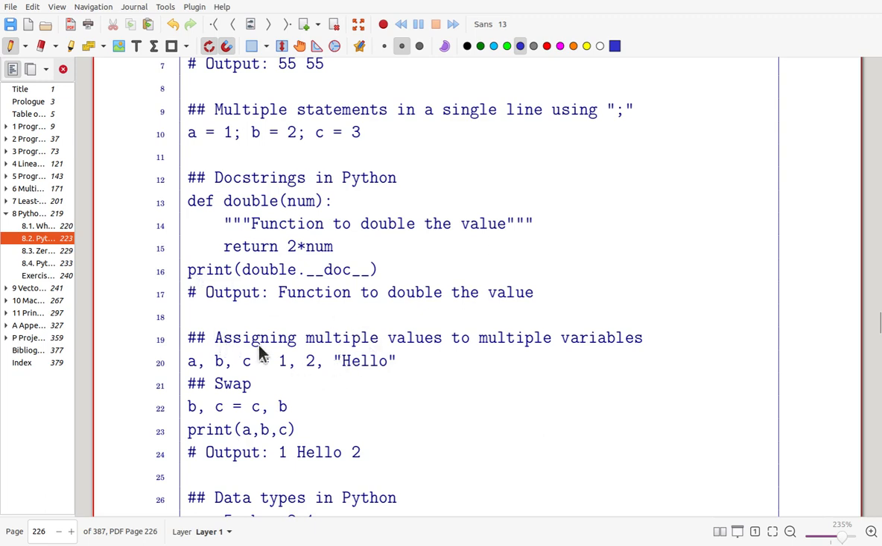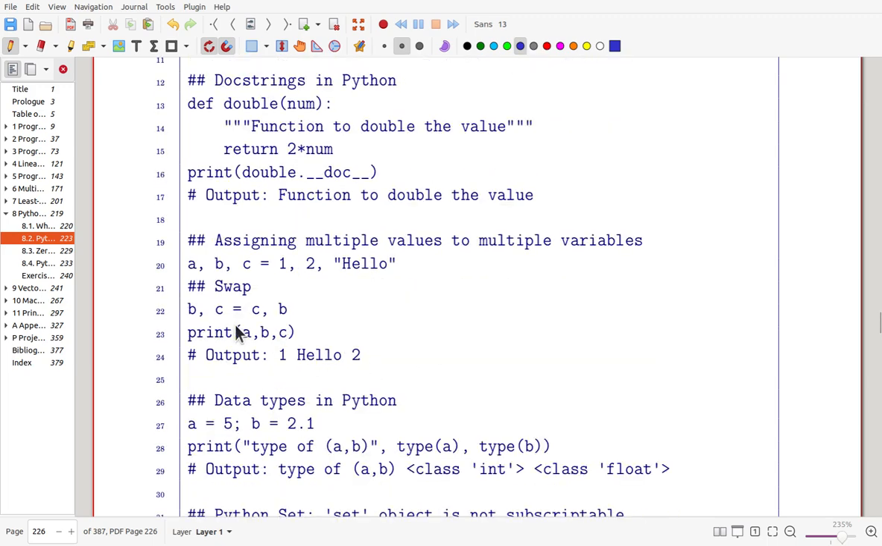Okay, that is assignment of multiple values in a line, and you can swap 2 values quite easily. Here, B, C equals C, B, then B and C are swapped. Quite convenient in Python, but in other languages, it is not allowed. You have to copy one value into a temporary variable. After copying, you just copy back to the other side.